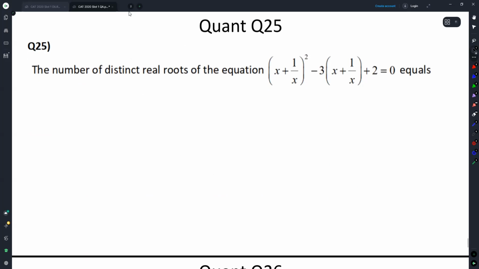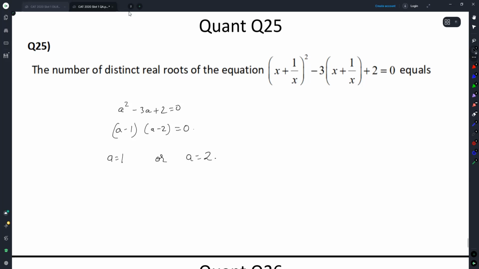Okay, this one. The number of distinct real roots of the equation. I don't know if people had trouble with this, but there is a point where I can question stuff. But let's say x plus 1 by x is a. Can I go a square minus 3a plus 2 is equal to 0, or a minus 1 into a minus 2 is equal to 0, or a equal to 1, or a equal to 2.